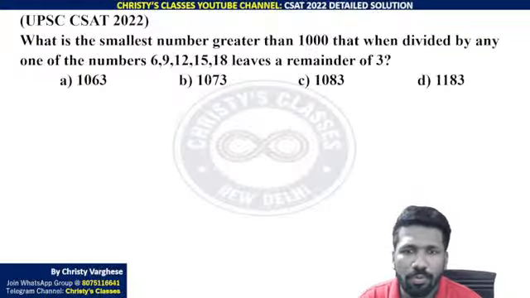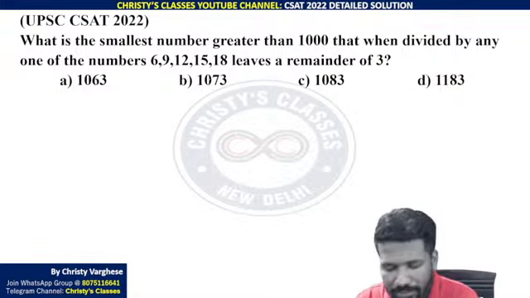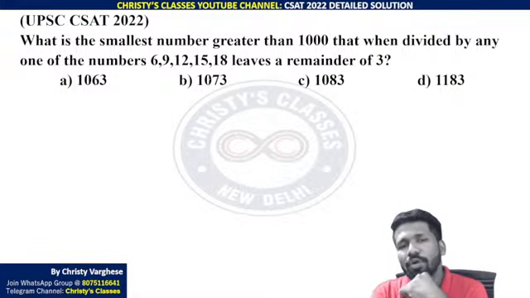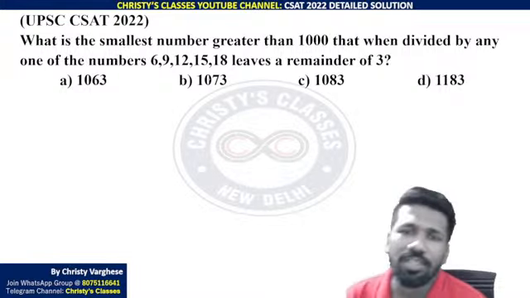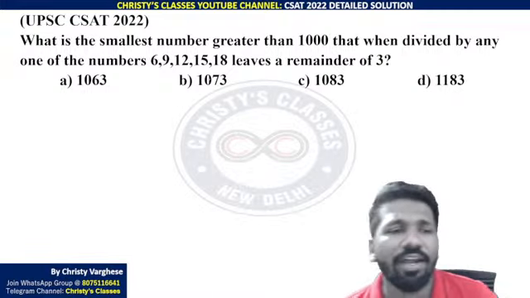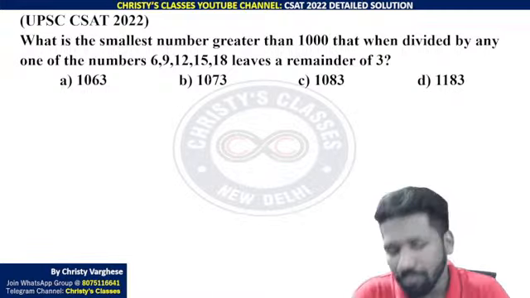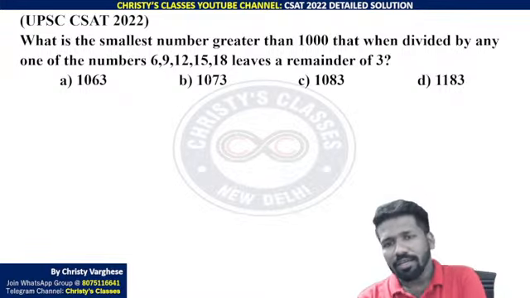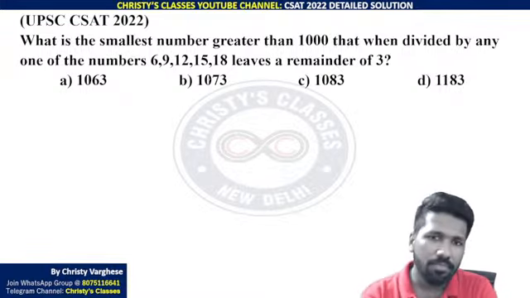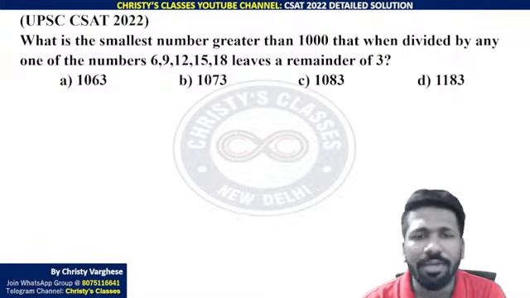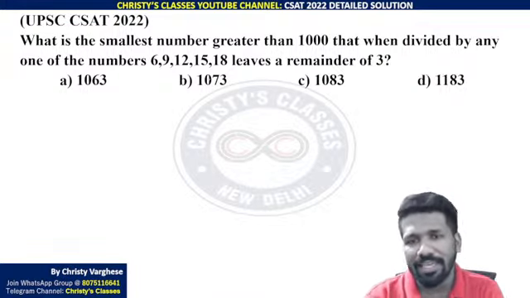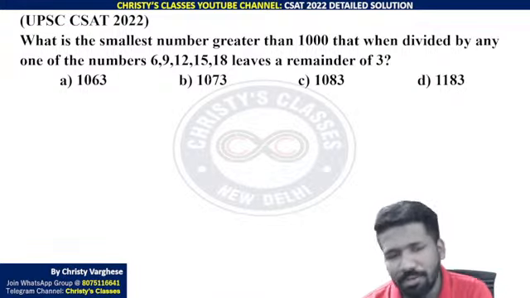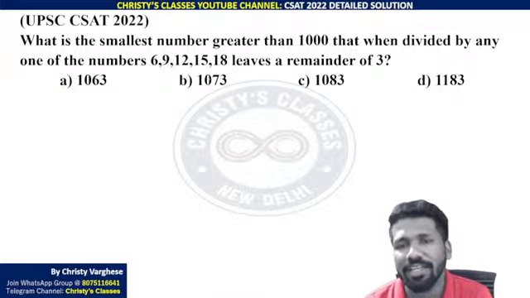Now this one is a numbers chapter problem, but this is doable if you use the right method. It is the remainder theorem idea. Listen very carefully. What is the smallest number greater than 1000 that when divided by any one of the numbers 6, 9, 12, 15, 18 leaves a remainder of 3? If you subtract 3, that will be exactly divisible by 6 and 9 and 12 and 15 and 18. That is the meaning.